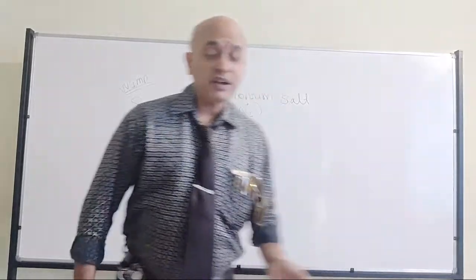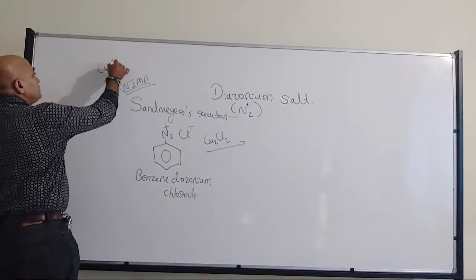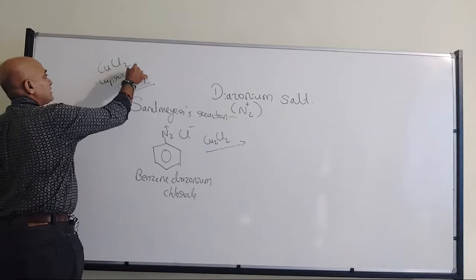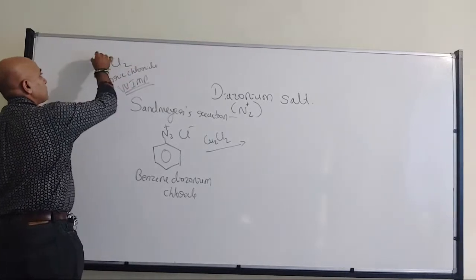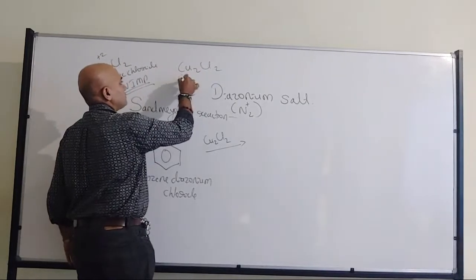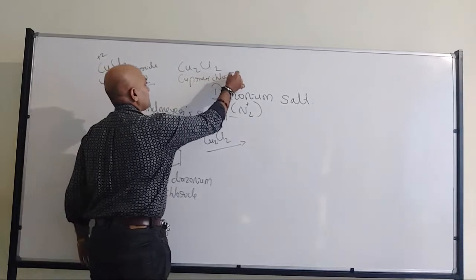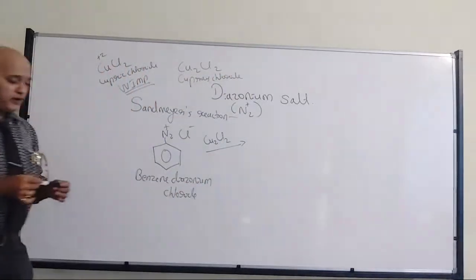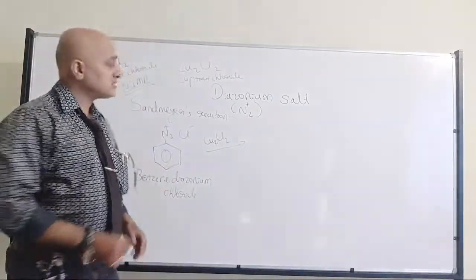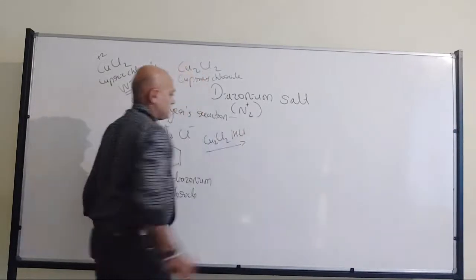CuCl2, if you write, it will become cupric chloride, because copper is +2. So don't write CuCl2. I am talking about Cu2Cl2, that is cuprous chloride. Since they will be in dimeric form, we write it as Cu2Cl2, cuprous chloride. Fine. In the presence of HCl,